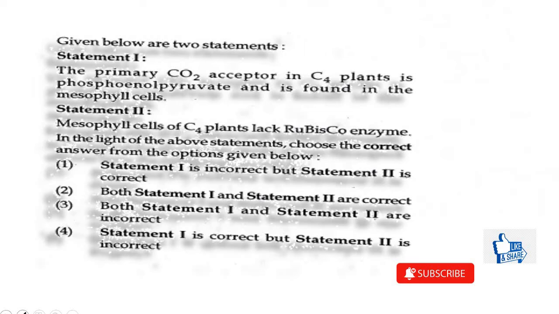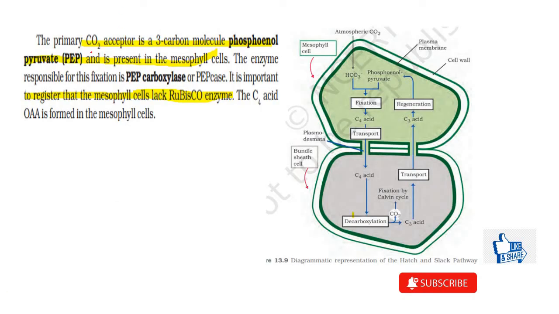Then next question. The primary CO2 acceptor in C4 plants is phosphoenol pyruvate, that is PEP, and is found in the mesophyll cells. Yes, correct. Mesophyll cells lack the Rubisco enzyme. So which one of the following applies for this? Statement 1 and 2 both are correct. Let's look at the explanation for this. The primary CO2 acceptor is a 3-carbon molecule, which is phosphoenol pyruvate, which is nothing but PEP. So here we are talking about the C4 plants.